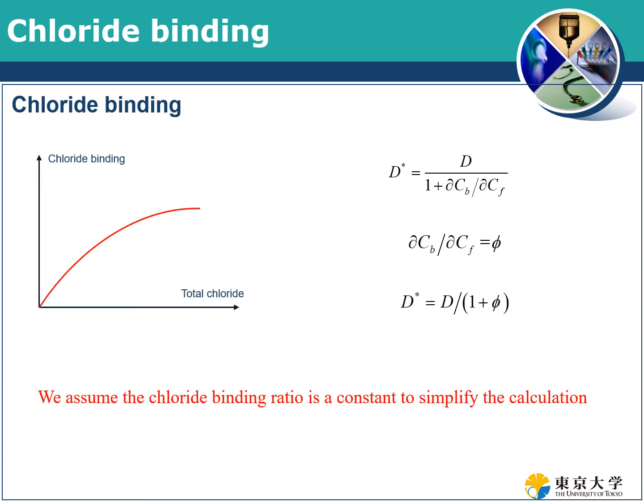And we also consider the chloride binding. In this paper, we simply assume the chloride binding ratio is a constant to simplify the calculation. This model is simple right now, but we are improving it. In the future, we will consider the linear chloride binding.